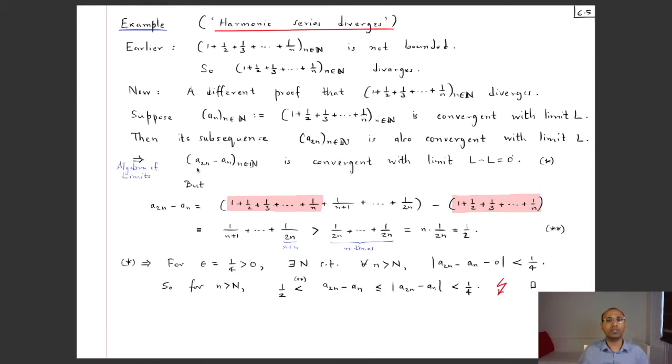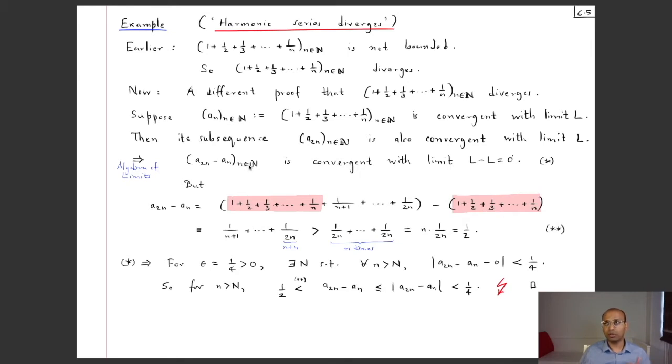Okay, so the first term is a_2 minus a_1, second term is a_4 minus a_2, third term is a_6 minus a_3 and so on.